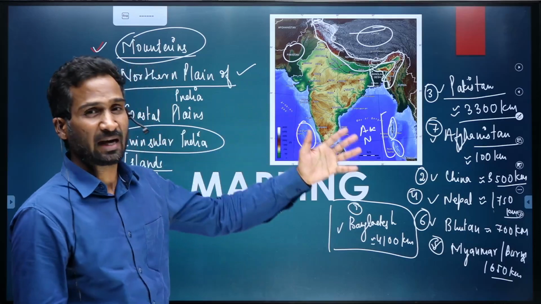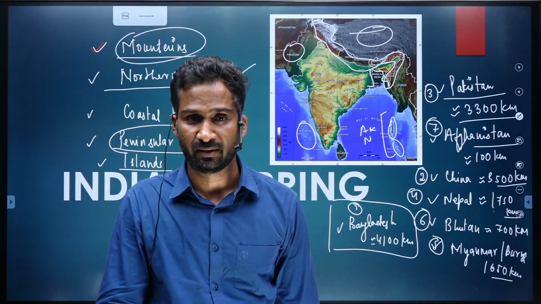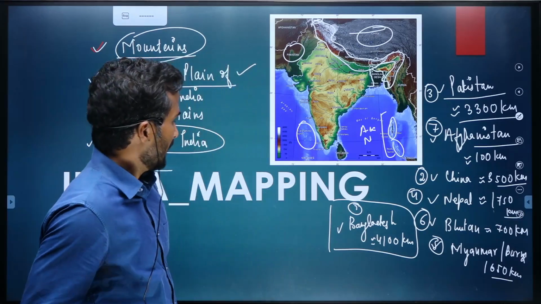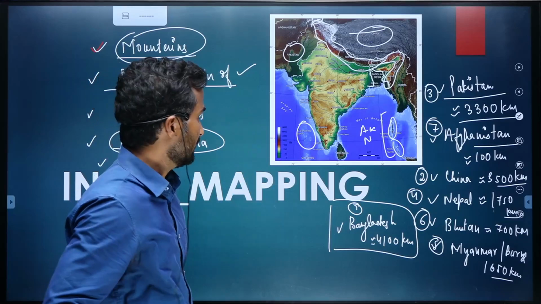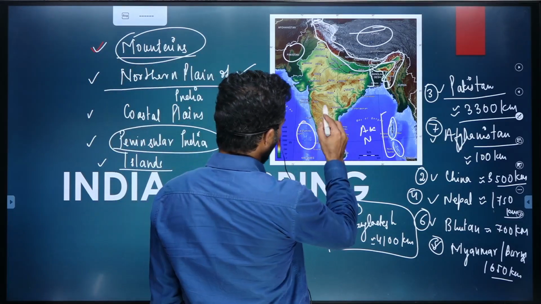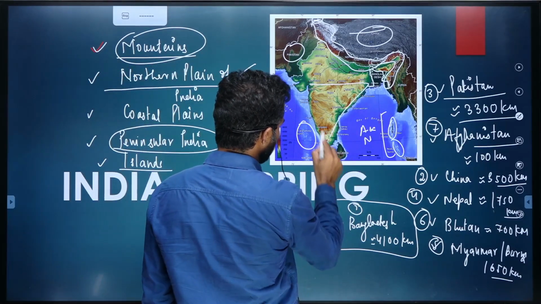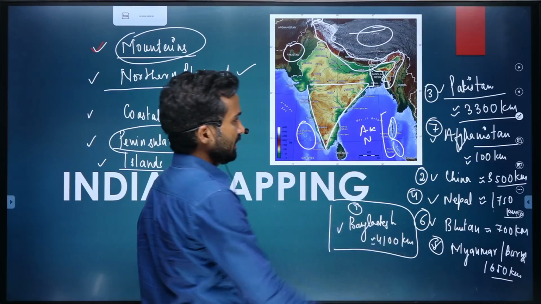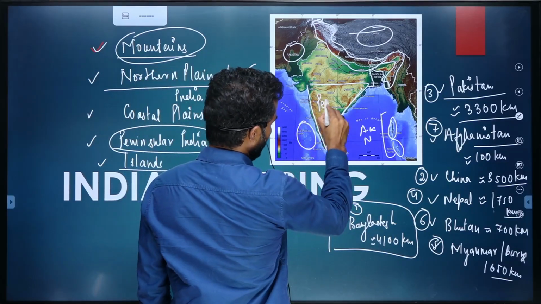So it is acting as a natural boundary between India and China and Nepal as well. Then, this triangular landmass is called Peninsular India.